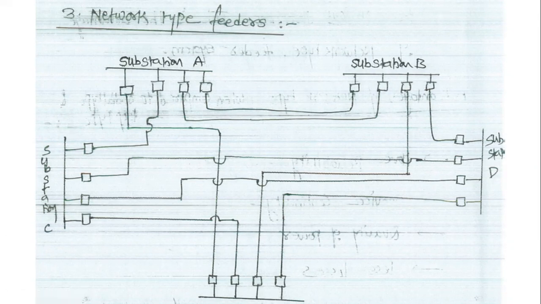A network type system is a system of interconnected feeders supplied by a number of substations. Therefore the primary network system supplies a load from several directions. This substation is supplied from several directions: substation A to substation E, A to C, A to B, and A to D. There are a number of connections between the substations.